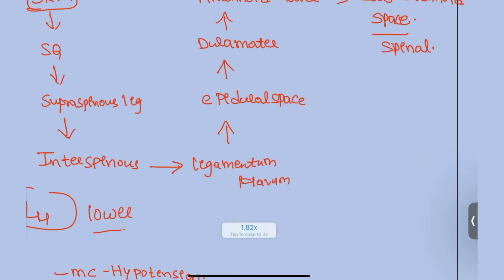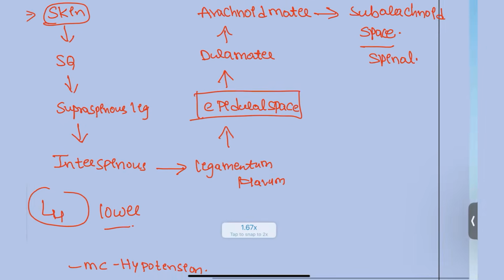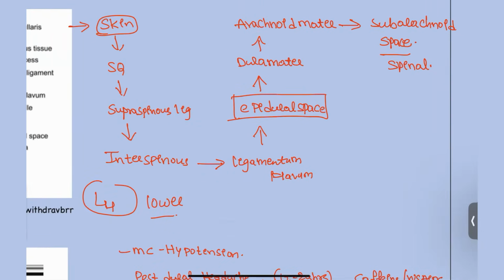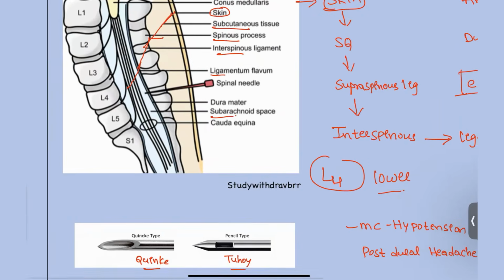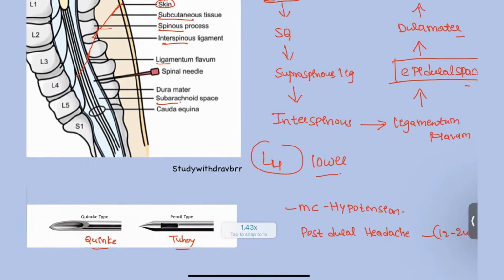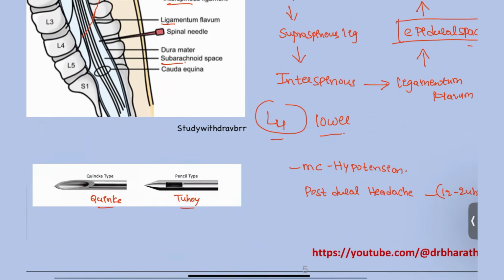For epidural anesthesia, obviously it is not going to enter the arachnoid mater. It is only going to enter until the epidural space. And dural puncture is going to happen only in spinal, not in epidural anesthesia. Another thing that you have to remember: for spinal, we are going to use the L3 and L4, L5 levels only.